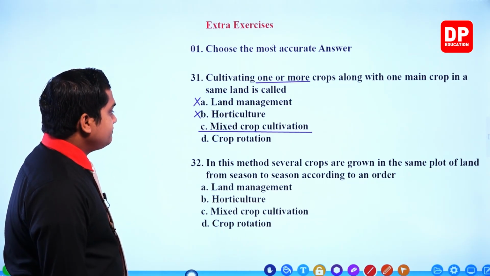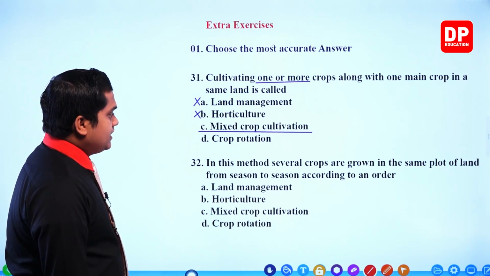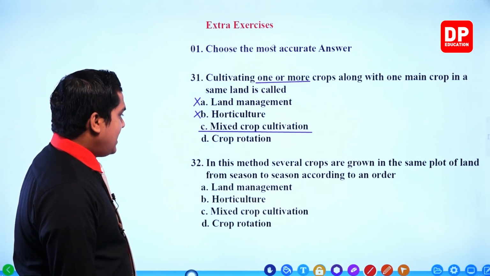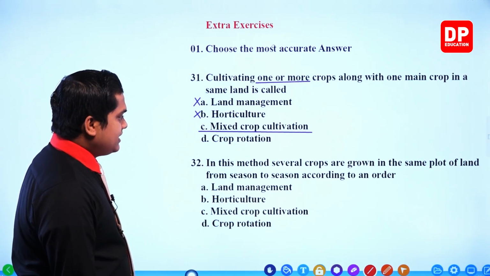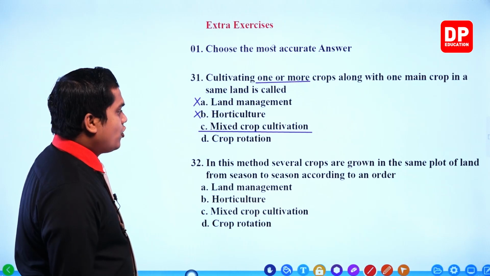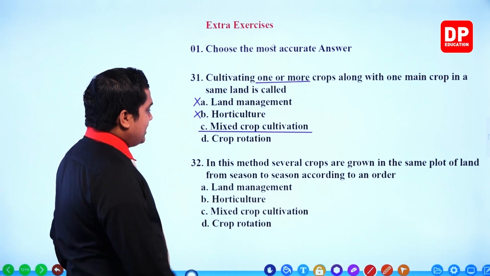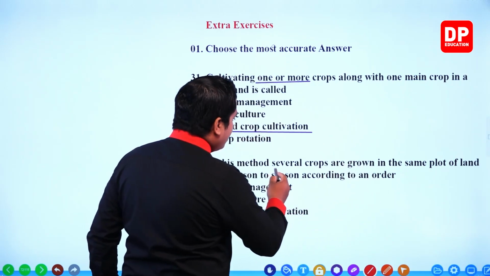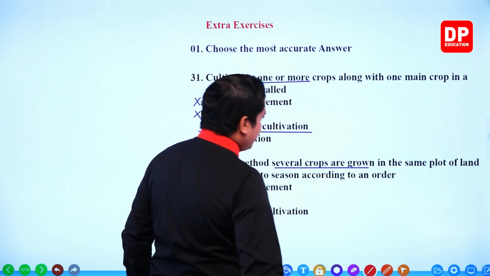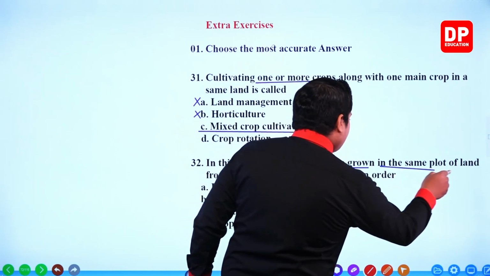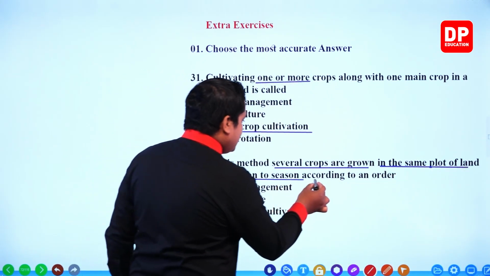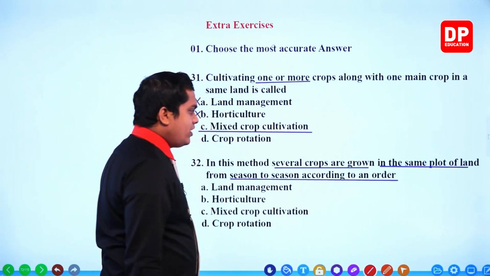Next one: in this method, several crops are grown in the same plot of land from season to season according to an order.